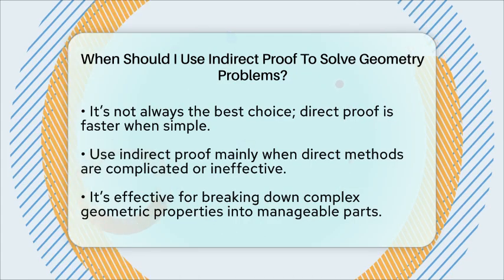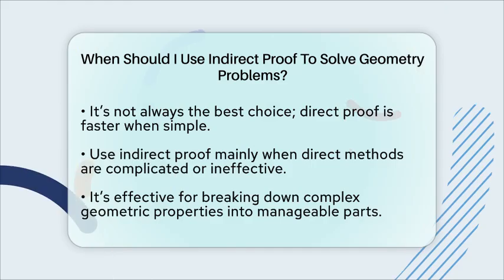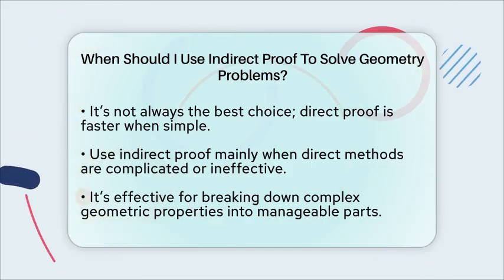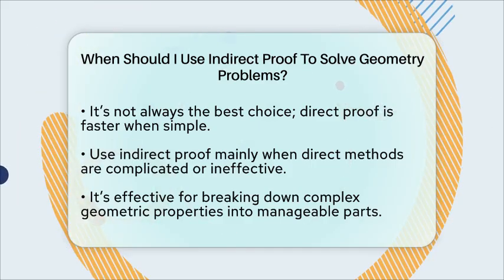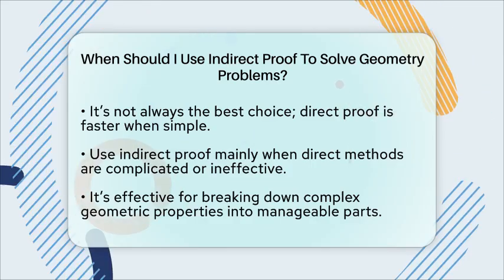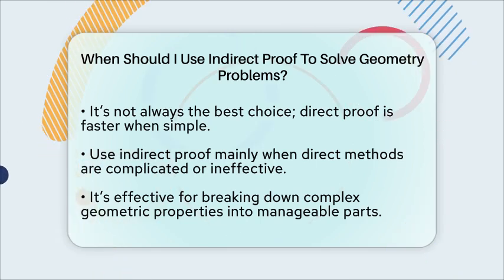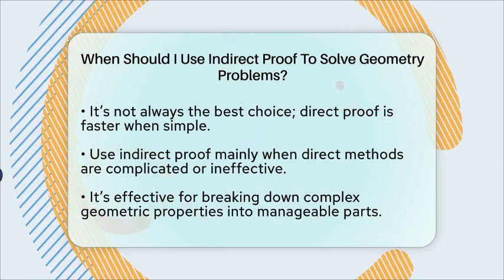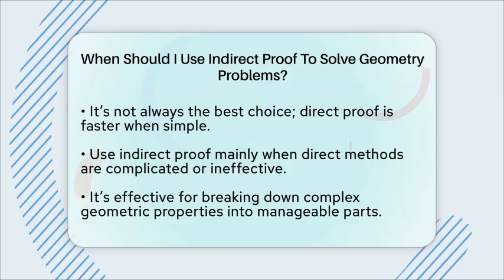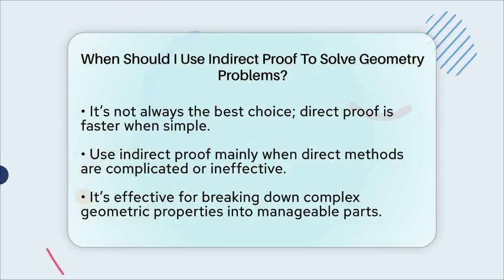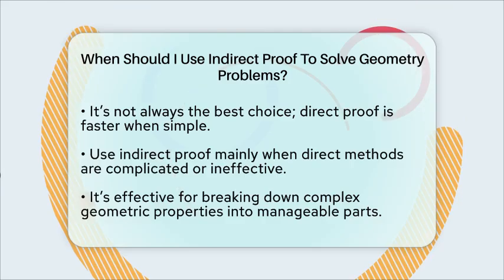So, in summary, use indirect proof when proving a statement directly is difficult. If assuming the opposite leads to a contradiction with known facts about shapes, angles, triangles, circles, or polygons, then you've found a solid way to prove your point. It's a powerful tool that helps you solve challenging geometric problems by eliminating all the impossible options.